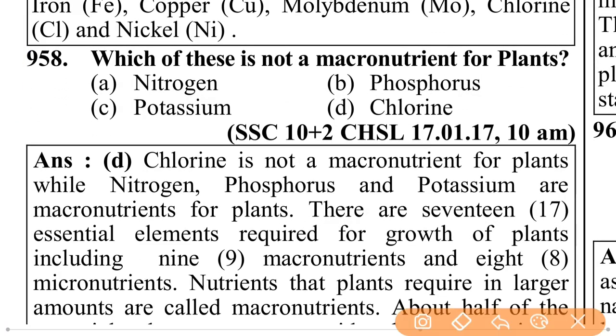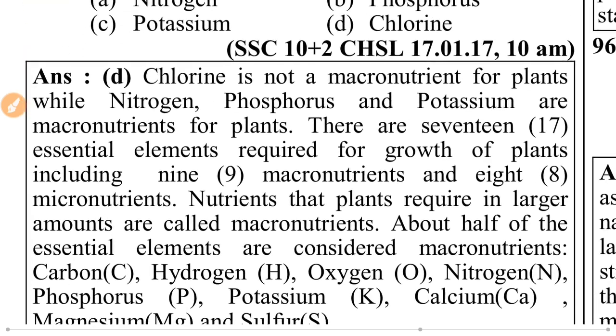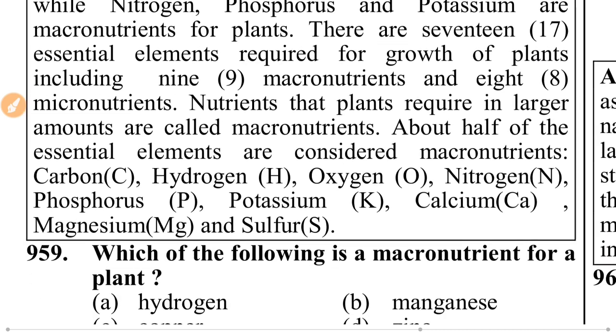Which of these is not a macronutrient for plants? That is chlorine. Nitrogen is a macronutrient for plants, potassium also is a macronutrient, and phosphorus is a macronutrient for plants. But chlorine is not a macronutrient. There are 17 essential elements required for growth of plants, including 9 macronutrients and 8 micronutrients.